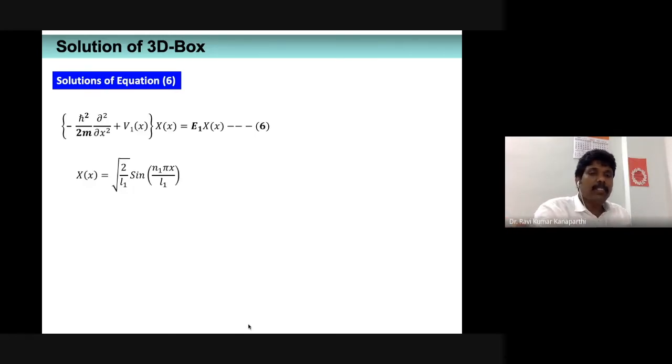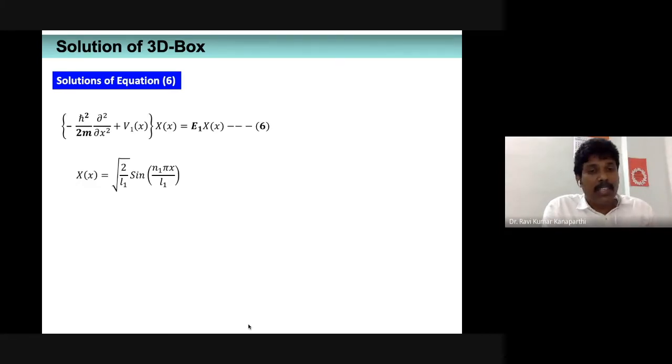So X of x is the solution of expression number 6, which is nothing but the homogeneous second order differential equation, whose solution is going to be square root of 2 by L1, where square root of 2 by L1 is basically the normalization constant, and sine n1 pi x by L1. Since the particle can move only up to L1, that is the maximum length L1, that L1 has to be replaced.